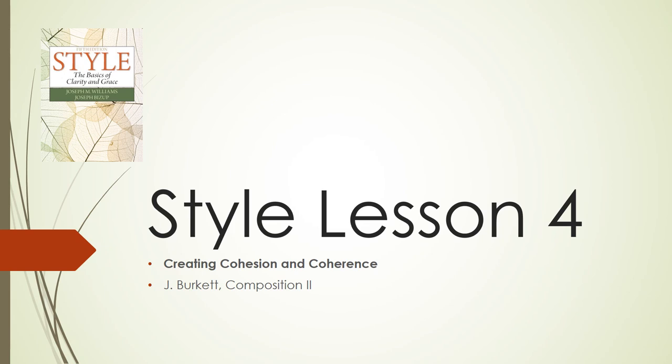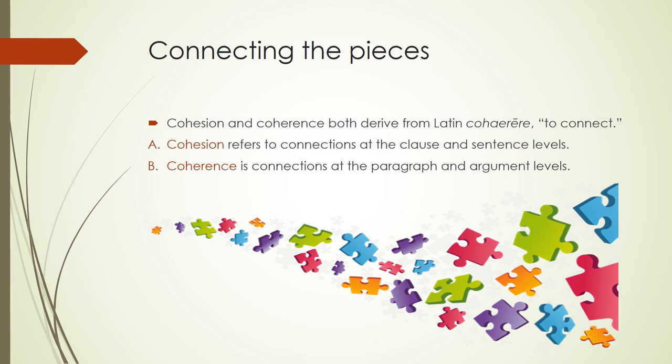Today I will discuss and illustrate how to make connections that create cohesion and coherence in writing. Cohesion and coherence both derive from Latin cohere, an infinitive meaning to connect. Cohesion refers to connections at the clause and sentence levels, while coherence is connections at the paragraph and argument levels.